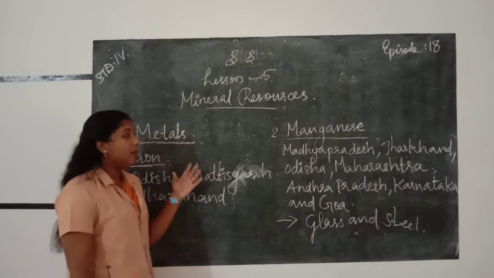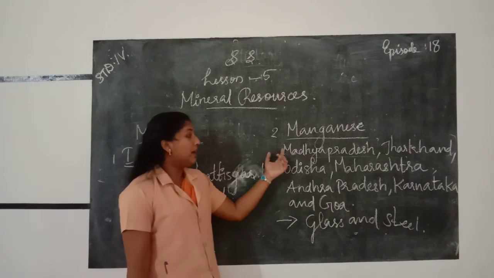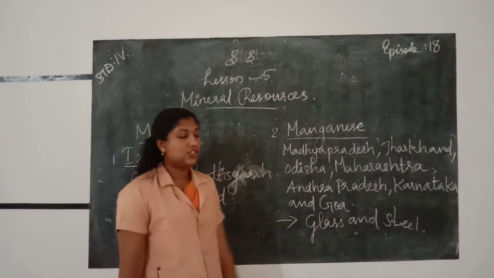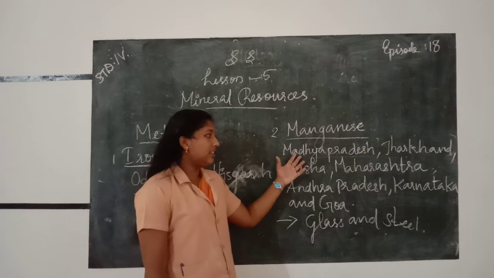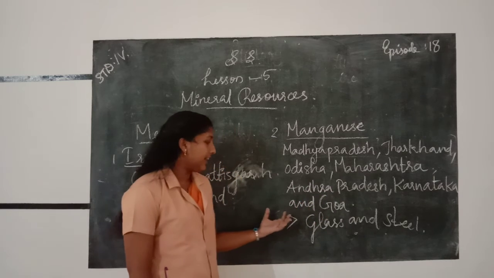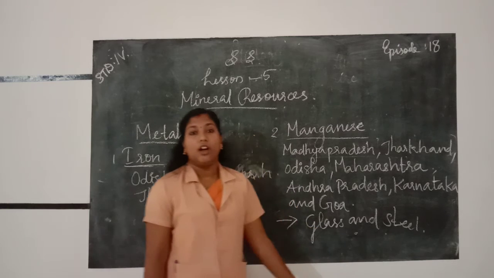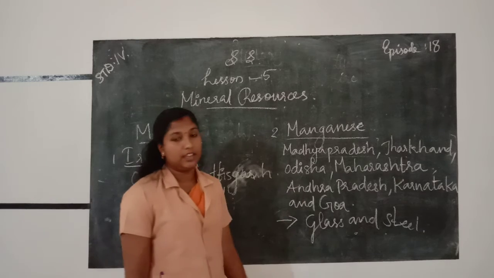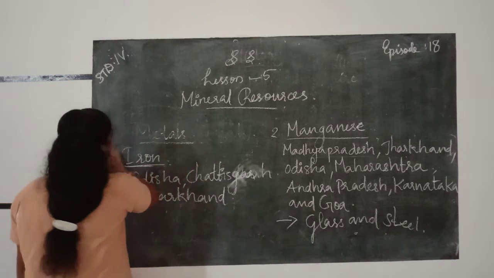Okay, once again about manganese. Manganese is found in Madhya Pradesh, Jharkhand, Odisha, Maharashtra, Andhra Pradesh, Karnataka and Goa. With the help of manganese, glass and steel are made. Next metal, aluminium.